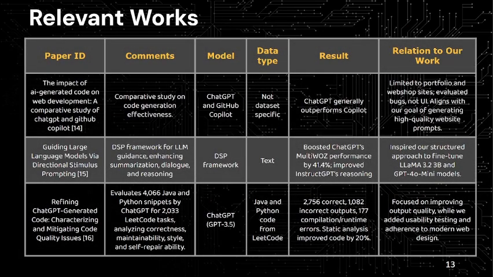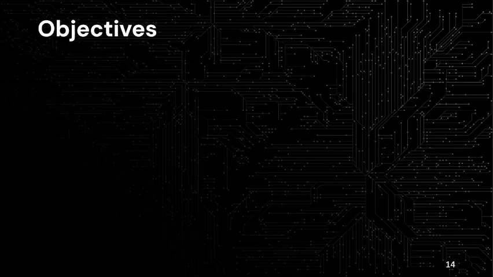These are some papers which are closely related to our work. In the first paper, the author created portfolio and web shop sites and evaluated them on the basis of bugs. And in our work, we created 5 types of website and evaluated them on the basis of usability testing. The second paper inspired us to fine-tune the Llama 3.2 3 billion model and the GPT-4o mini model. And in the third paper, the author improved the generated code of a website. And in our work, we improved the generated website of ChatGPT through structure prompts.